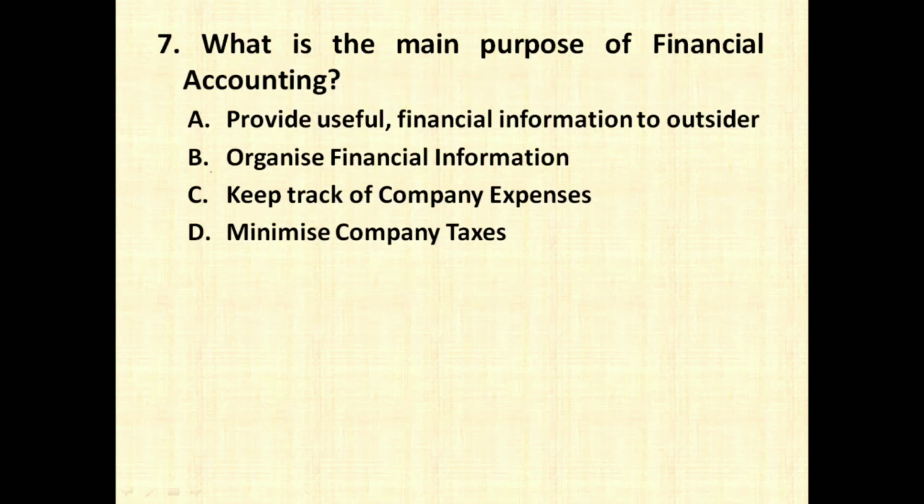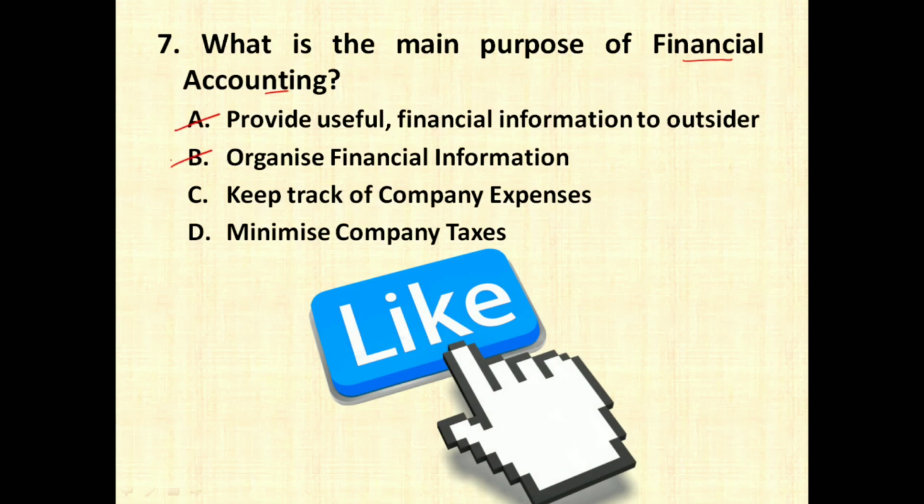What is the main purpose of financial accounting? Provide useful financial information to outsider, organize financial information, keep track of company expenses, minimize company taxes. So always remember, the main function of financial accounting is to organize finance information and provide it to the outsider. So option number A and B both actually are correct for this, but if you see, the main purpose is always gathering the information and giving it to the outsiders.